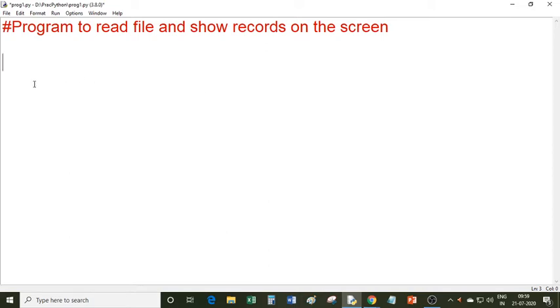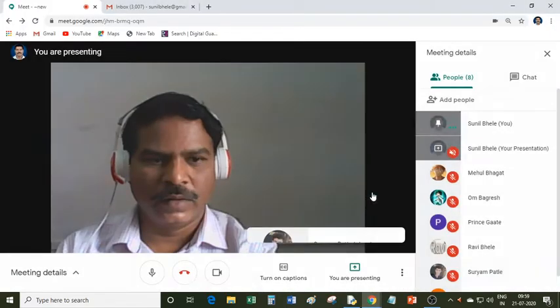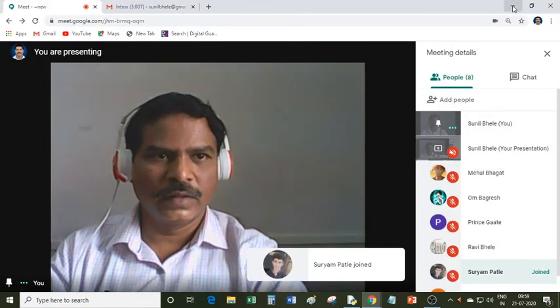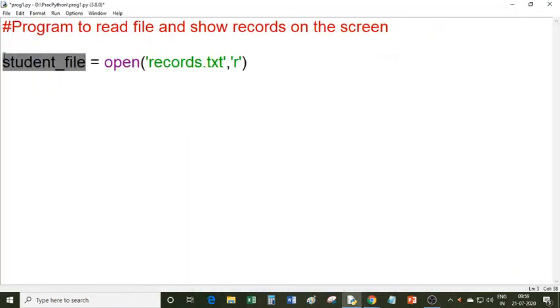Okay, I will create one file object, student file suppose. Student file is equal to open, and records.txt is our file, and I am opening the file in read mode. So this is a file object. You can have any name for the file object. Here I am typing a meaningful name for the file object. Earlier I had typed file handle or f object or f1 like this. But this is a meaningful name for the variable.